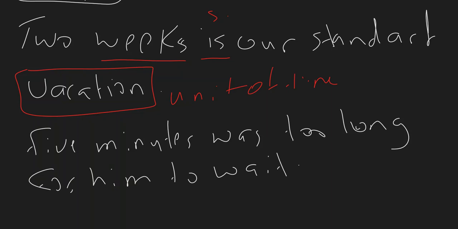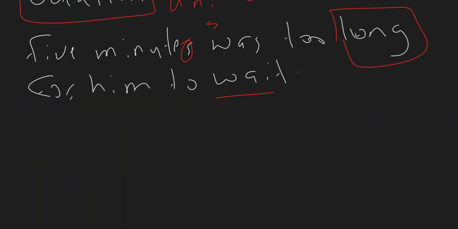Again, although this is plural, the verb is singular because it refers to one time measurement, which is one time that he wants to wait, or what we call a duration.